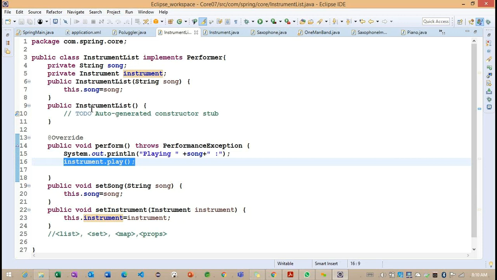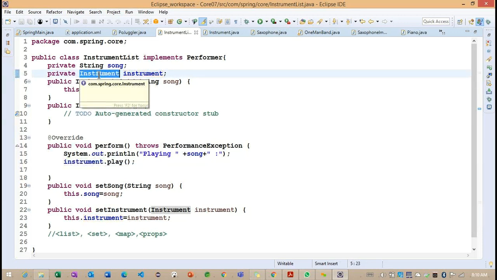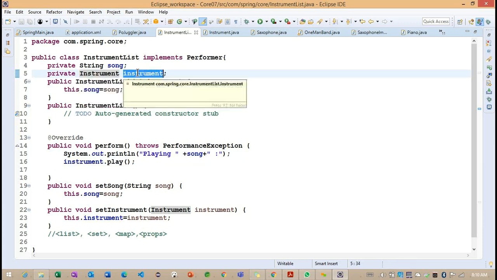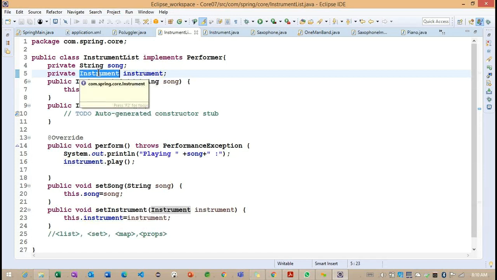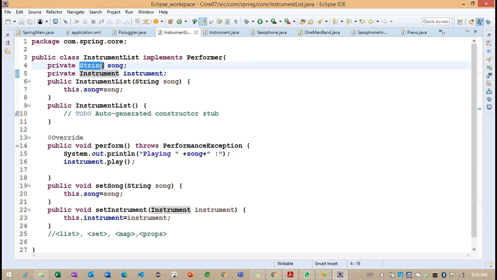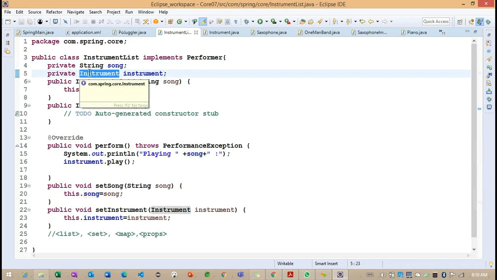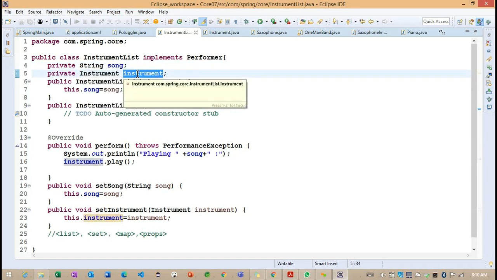In the same way, with by type, the type is important. Here the instrument is of an object type, indicating the name of the instrument, while this section of code indicates the name based on the type, which is a string type. The name of that property is song. Likewise, this is the instrument type, and the name of the property is instrument. Don't be confused, because the type and name are given the same here, though the type is different and the name is also different.